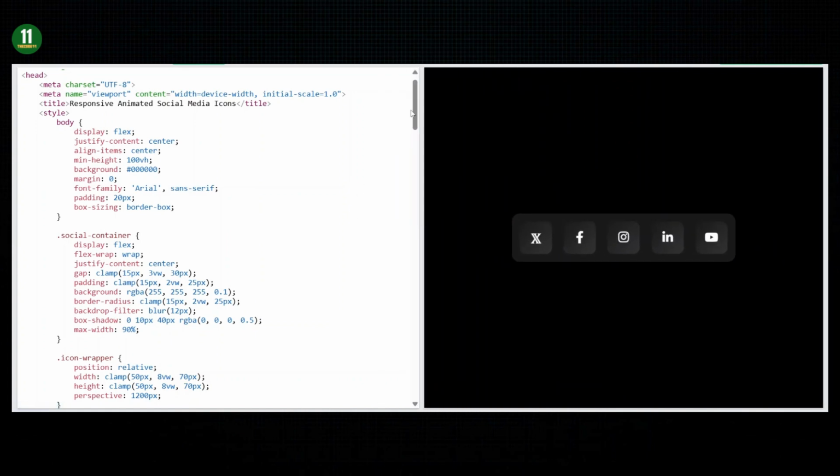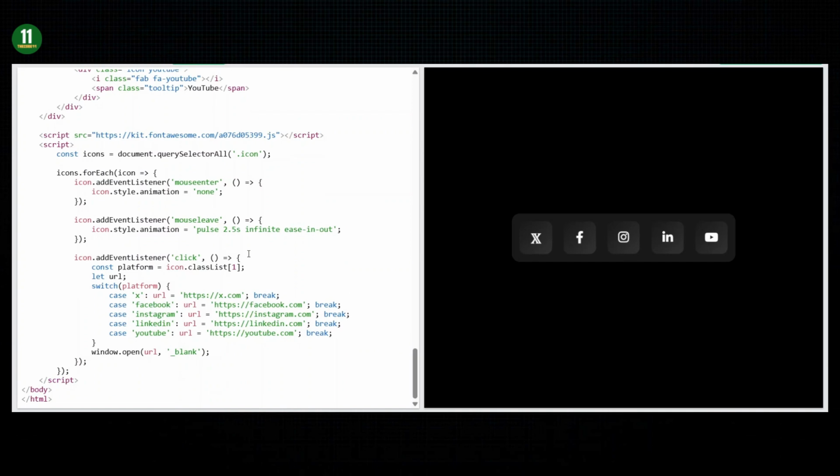And finally, the JavaScript. We select all icons and add event listeners. On mouse enter, the pulse animation stops for a clean hover effect, and on mouse leave, it restarts. When you click an icon, a switch statement opens the right social media site in a new tab. And this is all in just one file. We have built this responsive animated social media icon.